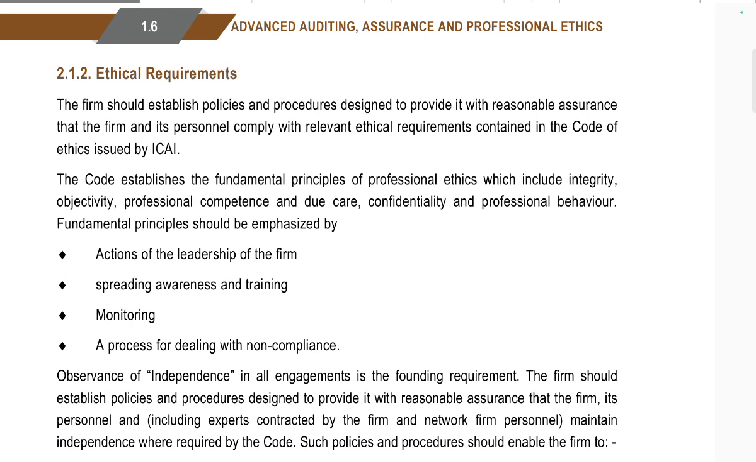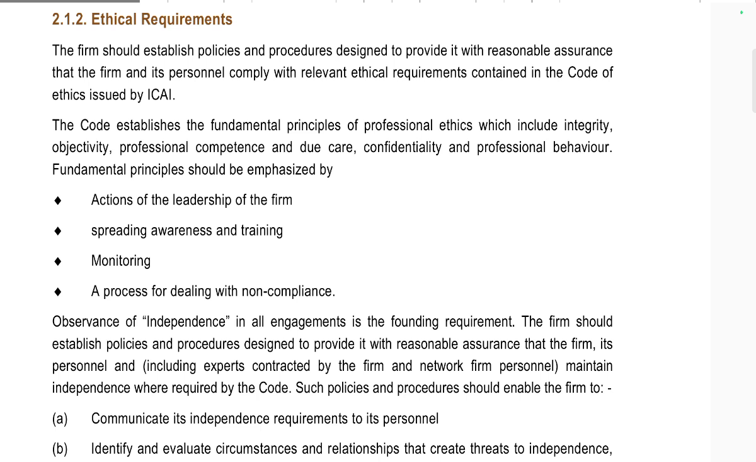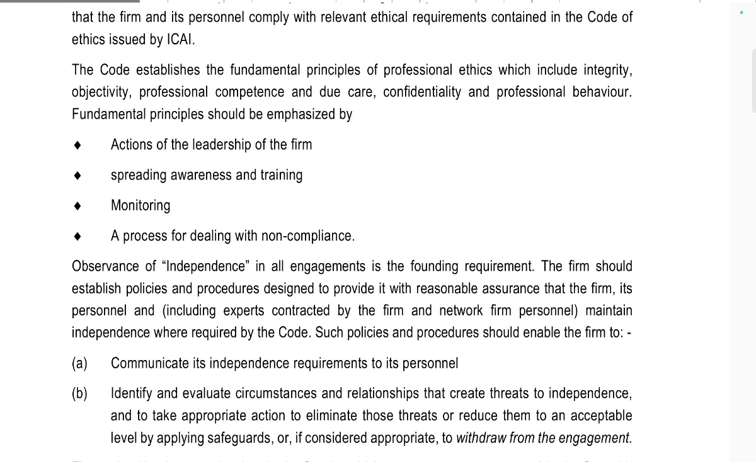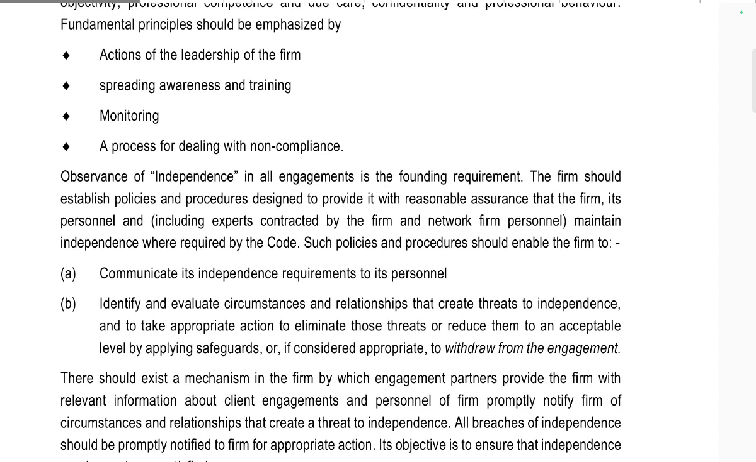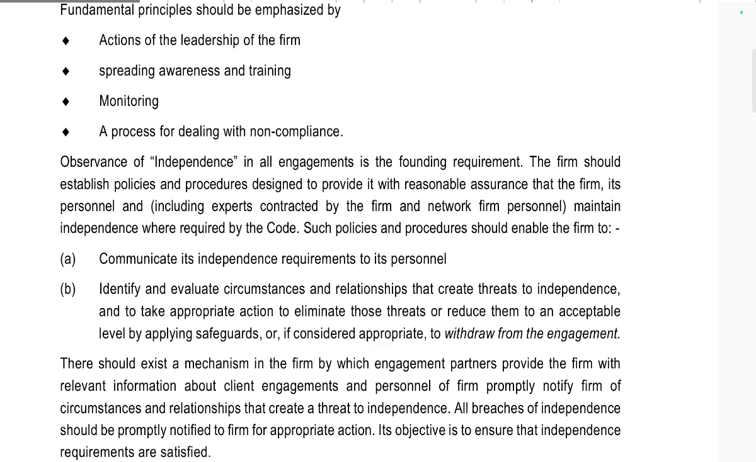Ethical requirements. The firm should establish policies and procedures designed to provide reasonable assurance that the firm and its personnel comply with relevant ethical requirements, as set out by the Code of Ethics of ICAI. The code establishes fundamental principles of professional ethics, which include integrity, objectivity, professional competence and due care, confidentiality, and professional behavior. These fundamental principles are emphasized by the action of the firm's leadership, spreading awareness through training, monitoring, and processes for dealing with non-compliance. Observance of independence applies to all engagements.